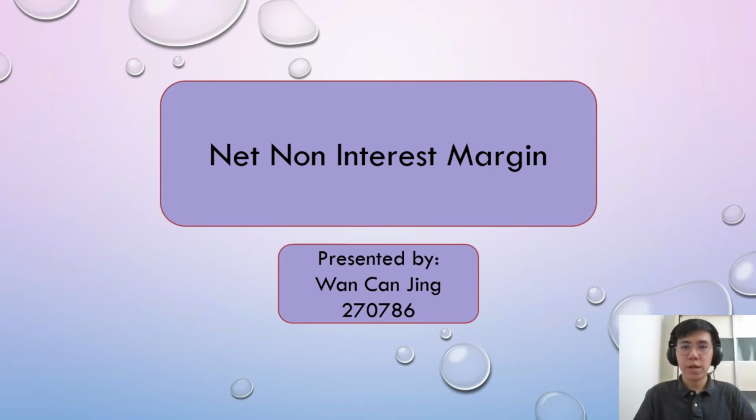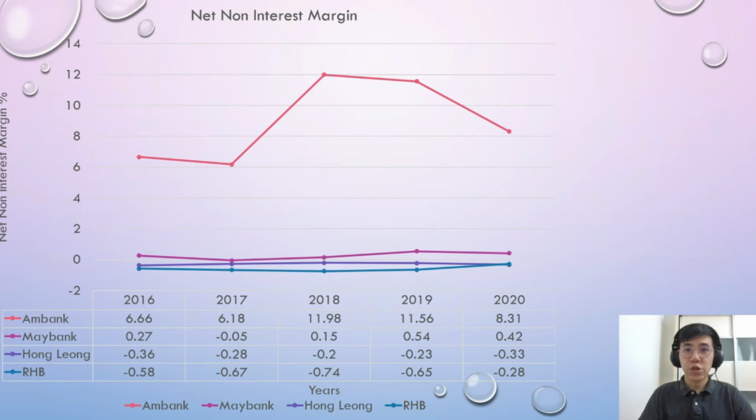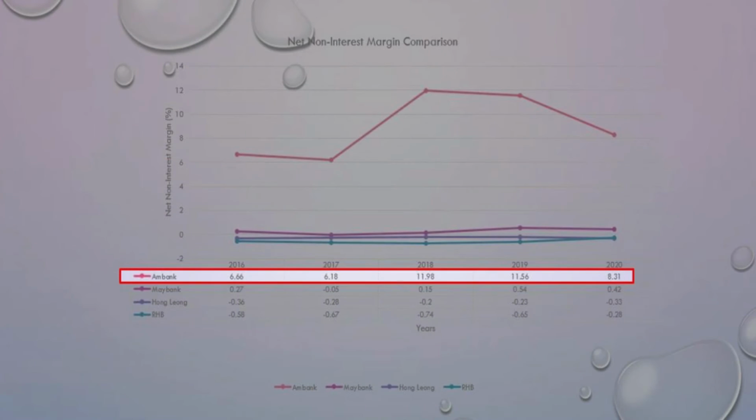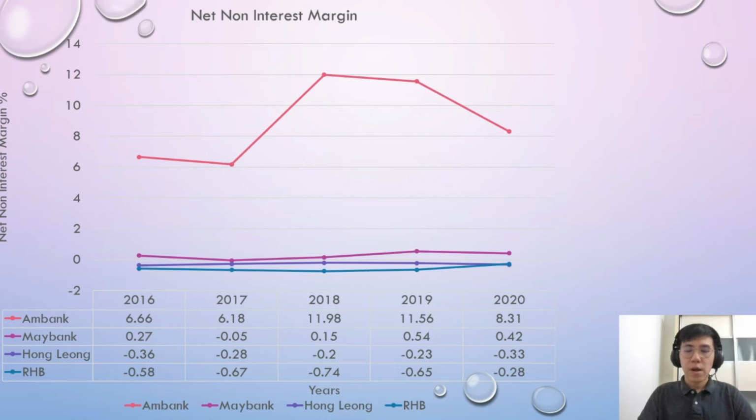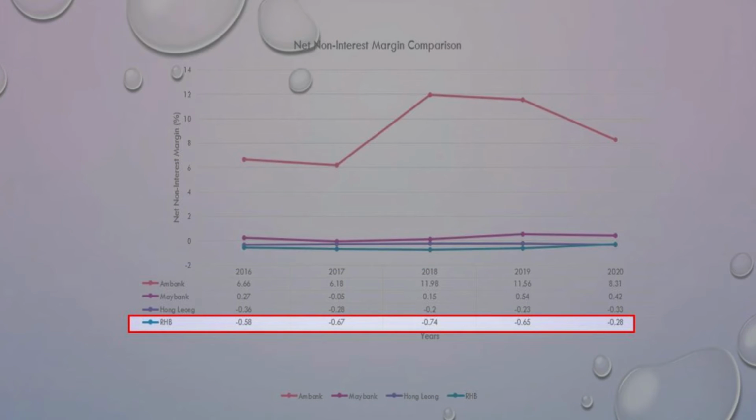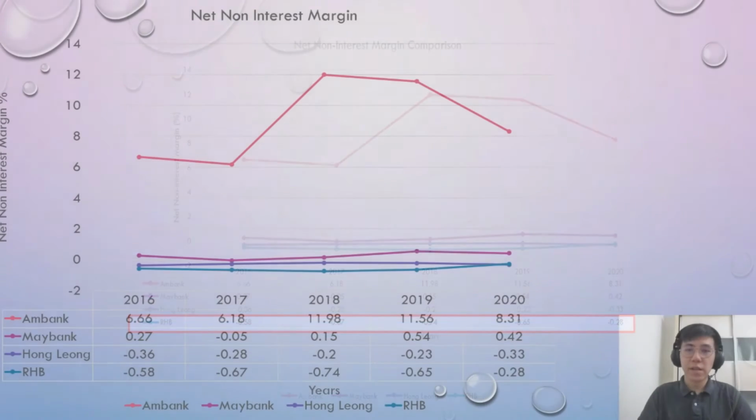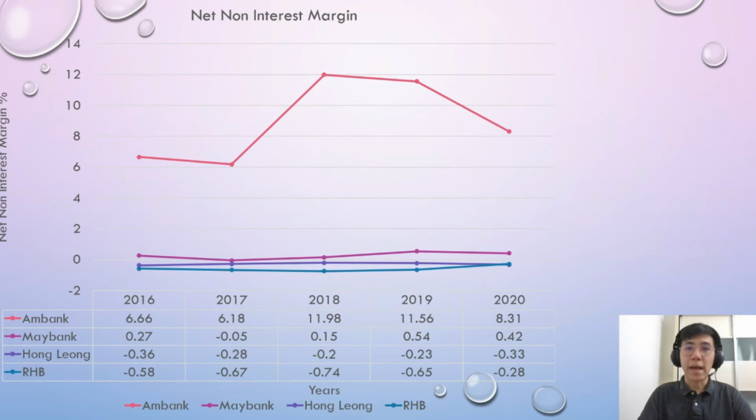Now I would like to present about the net non-interest margin. Net non-interest margin is the financial measurement that records the non-interest income and non-interest expenses in the bank. Based on the table, we can notice that in these 5 years, mBank has the highest positive net non-interest margin in the range of 6.66% to 11.98%, whereas RHB is the bank that has the lowest net non-interest margin in the range of negative 0.28% to negative 0.74% over these 5 years compared to the other banks.